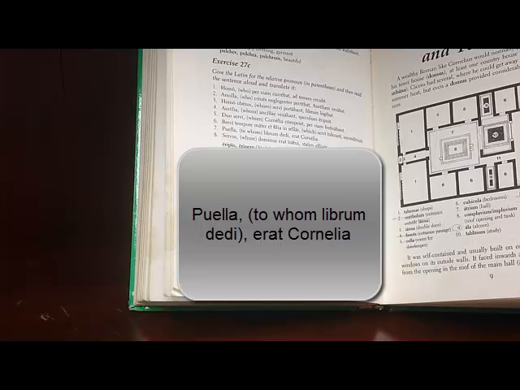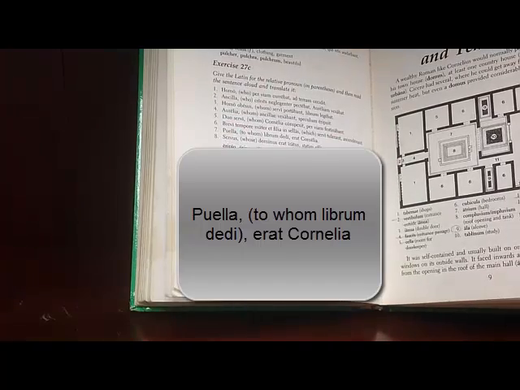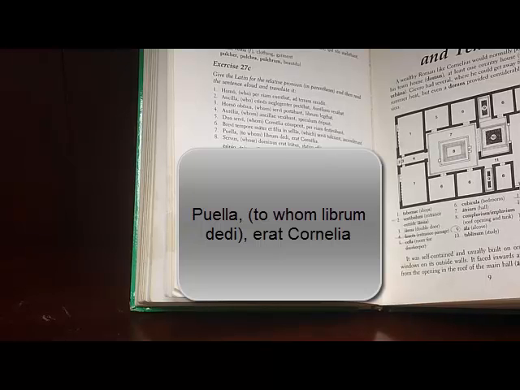And now we want to say to whom. So I gave the book. If this were its own sentence, instead of to whom, it would be, well, who's it talking about? Our puella. To her. Right? And her, she, the girl, right? What gender and number is puella? It's a girl, so obviously feminine.